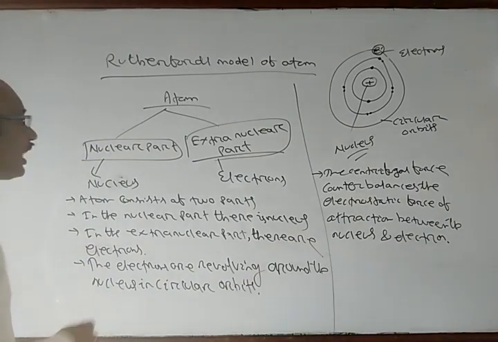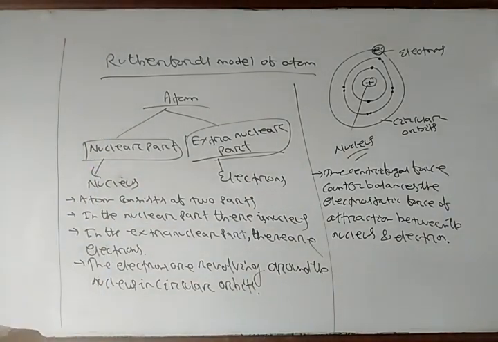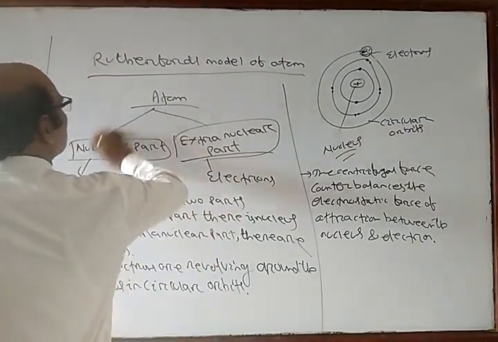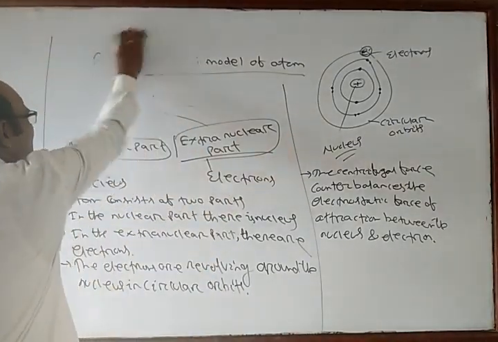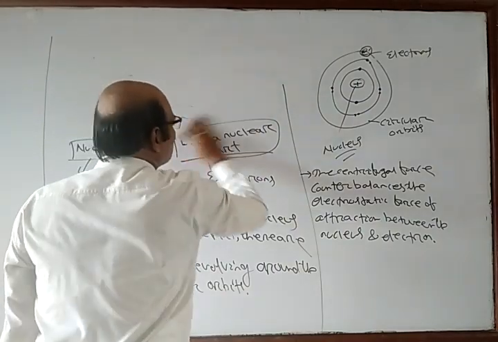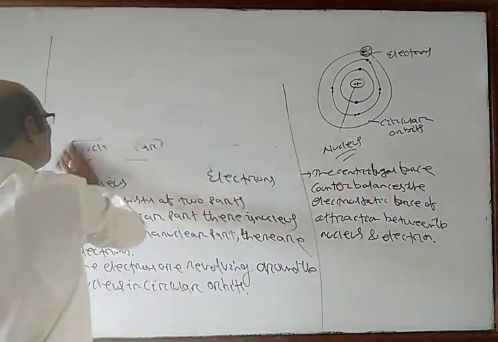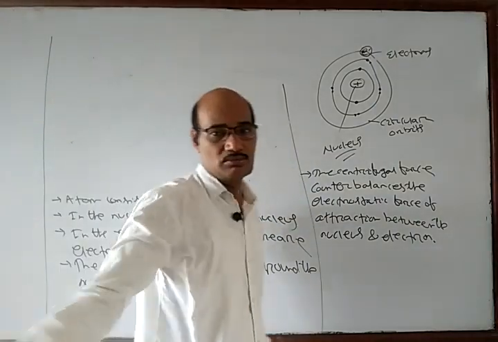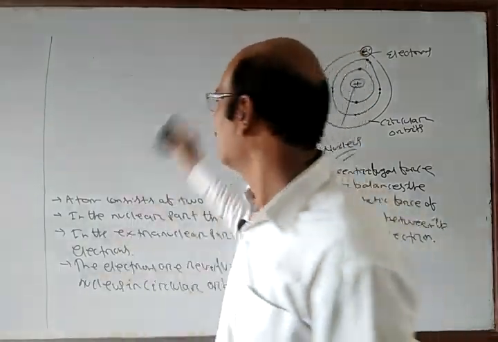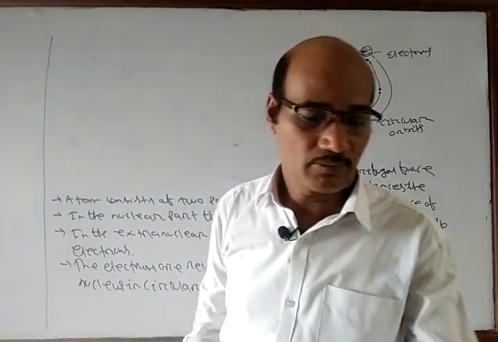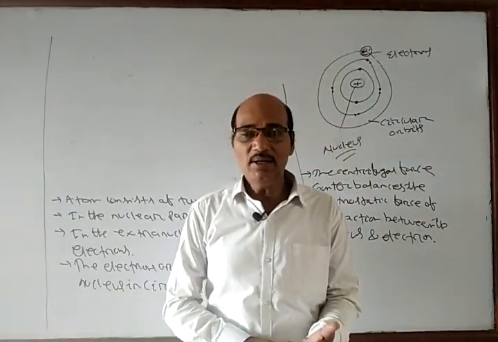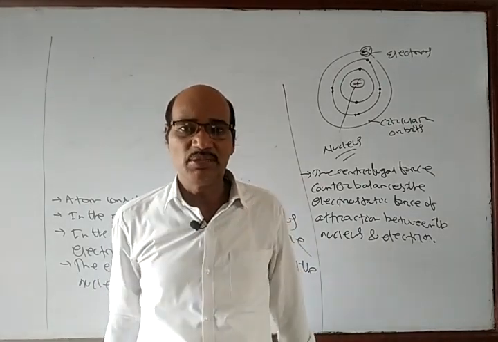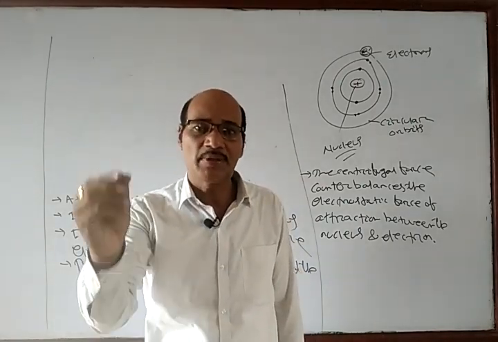Now, after this model of the atom, Maxwell said that whenever an electric charge is subjected to acceleration, it will continuously emit energy.